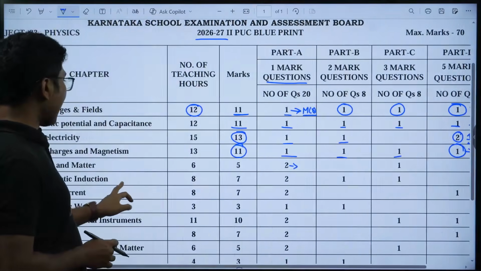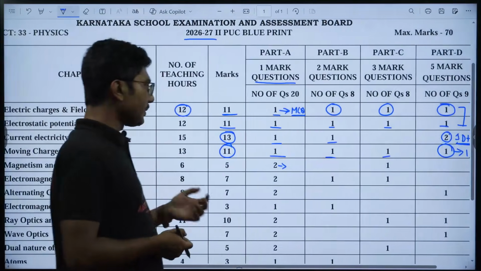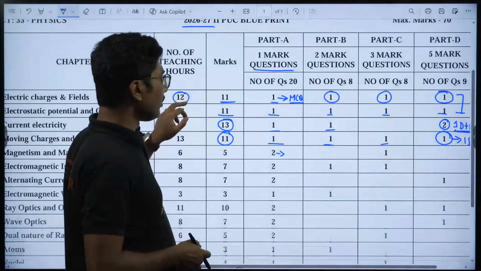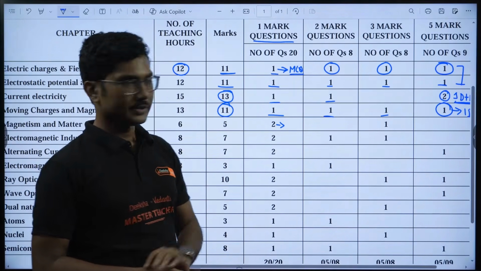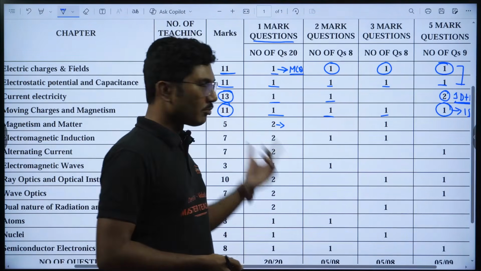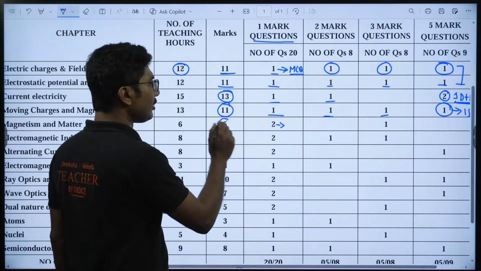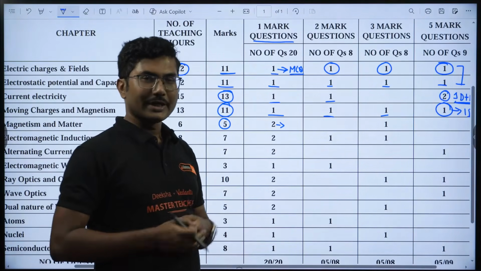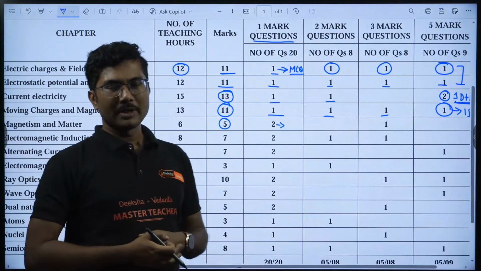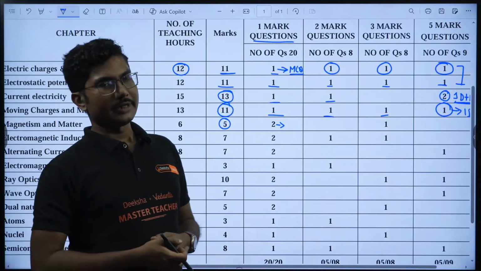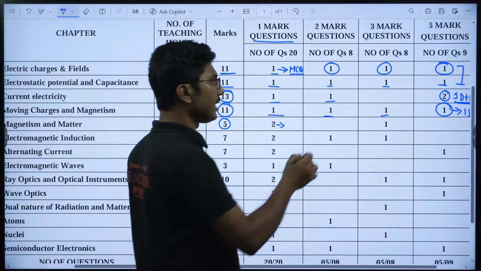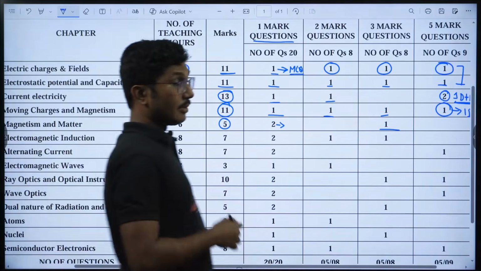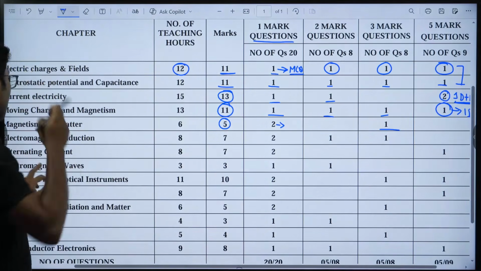Okay, now magnetism and matter, another small chapter. As you can see, one important part is that there are 2 short questions from this chapter. Even though the chapter is short, with only 5 marks, 2 questions are there. So either both of them will be MCQs or 1 MCQ and 1 fill in the blanks. Okay, and 1 3-marker question is there from the magnetism and matter chapter.